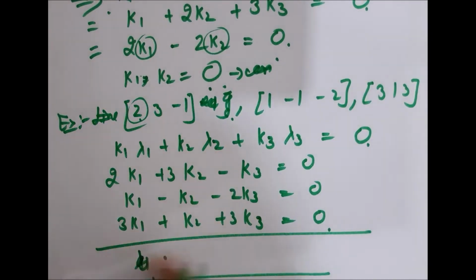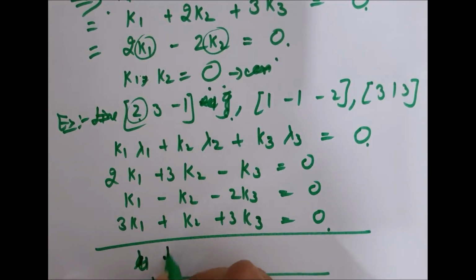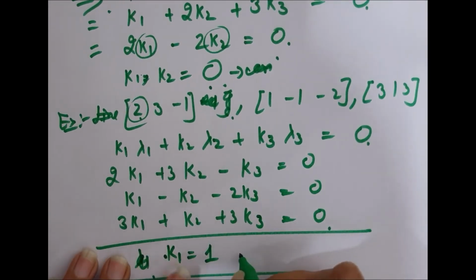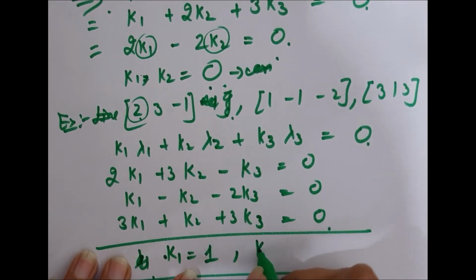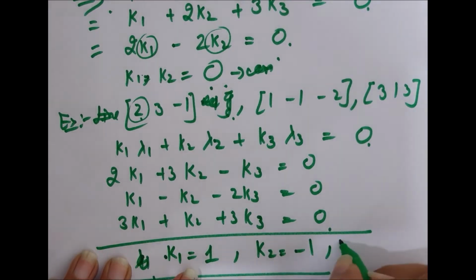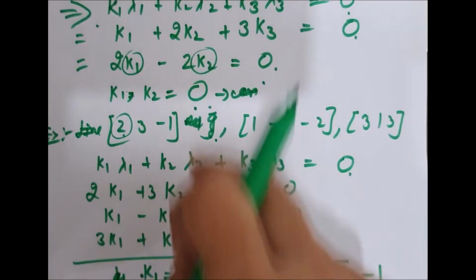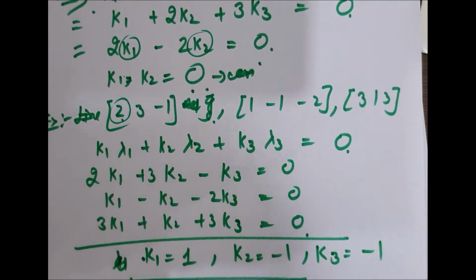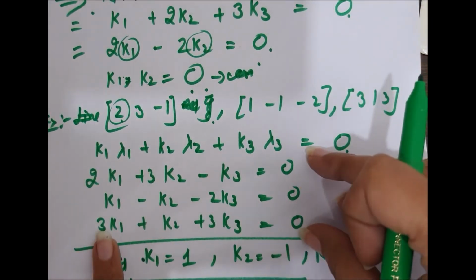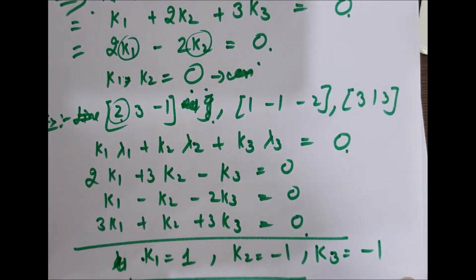So here you can solve these equations. Let's suppose the k1, k2, k3 values came out to be 1, minus 1, minus 1. So this is a linearly dependent set of vectors, because of these relations we have solved our equation.